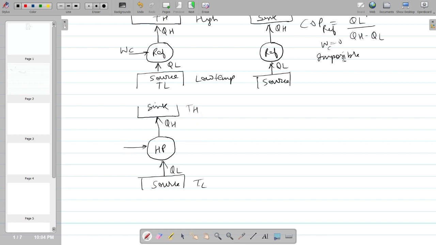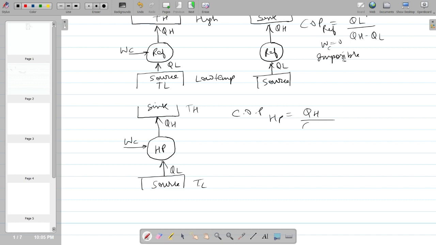So here you will require work, which will be compressor work, and the COP of the heat pump we will call output upon input. What is the output now? It is not QL, the output is QH. So your output is QH, that is heating the room from the surrounding temperature. If the surroundings or the source temperature is -5 degrees and you want a temperature of 20 degrees, this heat pump will take heat from this low temperature and give it at room temperature.